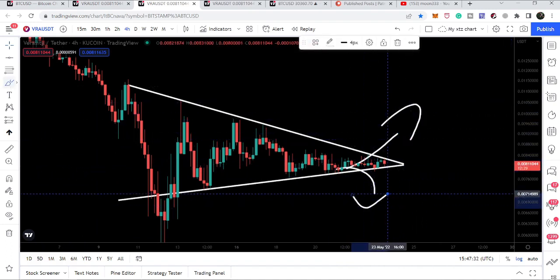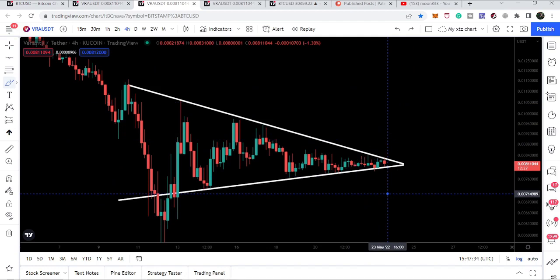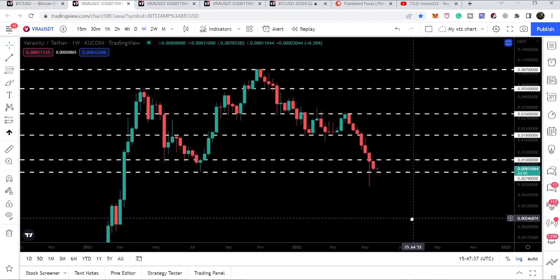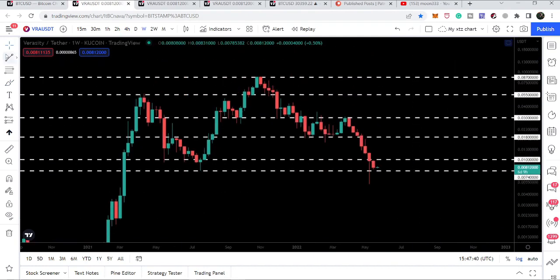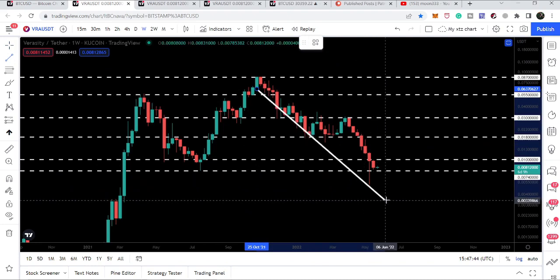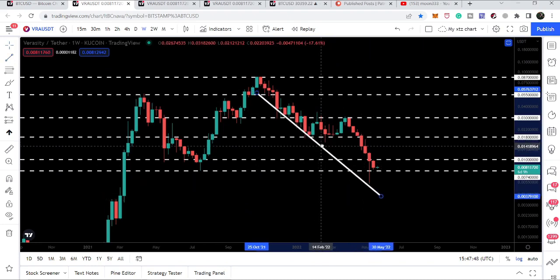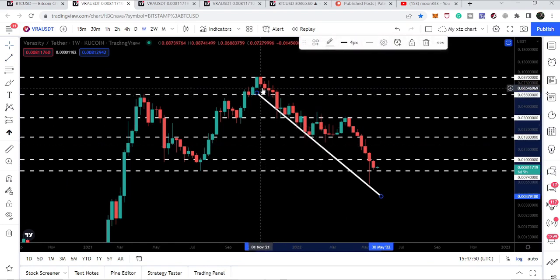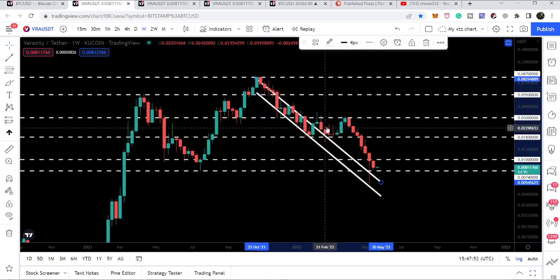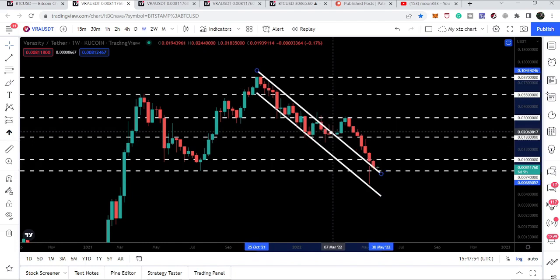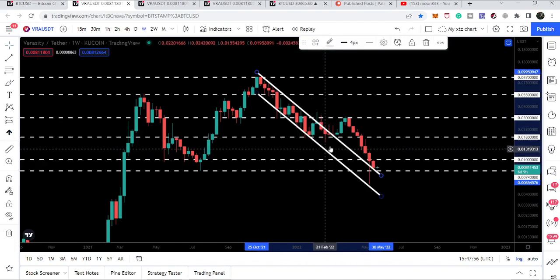I'm expecting a breakout from here, because it has already tested a very strong and key support here, and it has also tested the support of the previous channel. If you remember my previous videos on Verasity, then I've been showing you this previous channel that started here back in November 2021, and here we had the resistance. This was the support and this was the resistance.